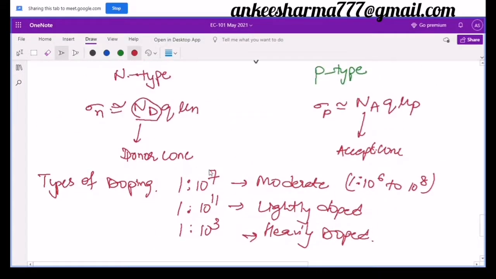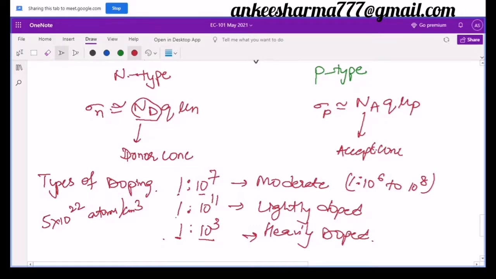So in the case of heavy doping, there will be one dopant, donor or acceptor, with respect to 10 to the power 3 atoms. Whereas in the case of moderate doping, there is one doping atom in comparison to 10 to the power 7. So over here the donor concentration has reduced.